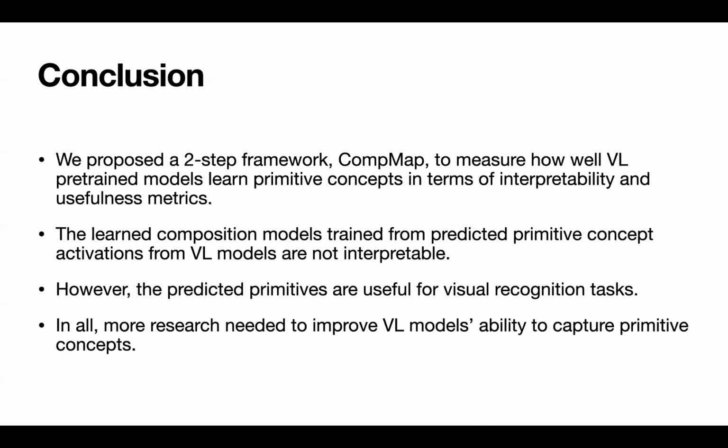This wraps up our work. We proposed a two-step framework, CompMap, to measure how well vision language pre-trained models learn primitive concepts in terms of interpretability and usefulness metrics. Based on our experiments, we observed that the learned composition models trained from predicted primitive concept activations from vision language models are not interpretable. However, the predicted primitives are useful for visual recognition tasks. In all, we believe more research is needed to improve vision language models' ability to capture primitive concepts.